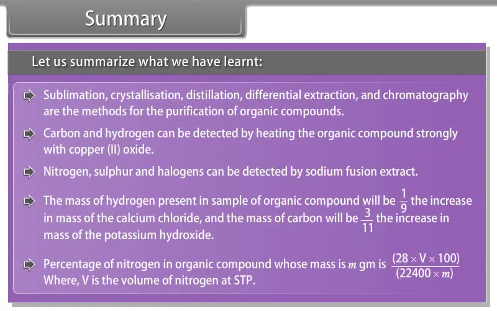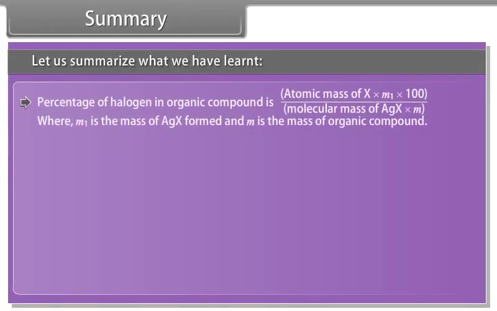Percentage of nitrogen in an organic compound whose mass is m gm is 28 × V × 100 / (22,400 × m), where V is the volume of nitrogen at STP. Percentage of halogen in an organic compound is atomic mass of X × M1 × 100 / (molecular mass of AgX × M), where M1 is the mass of AgX formed and M is the mass of organic compound.